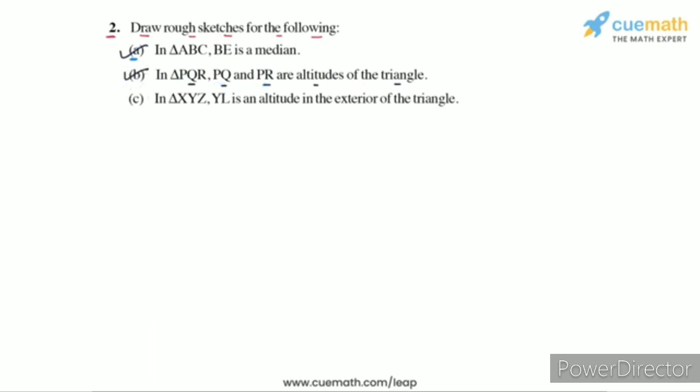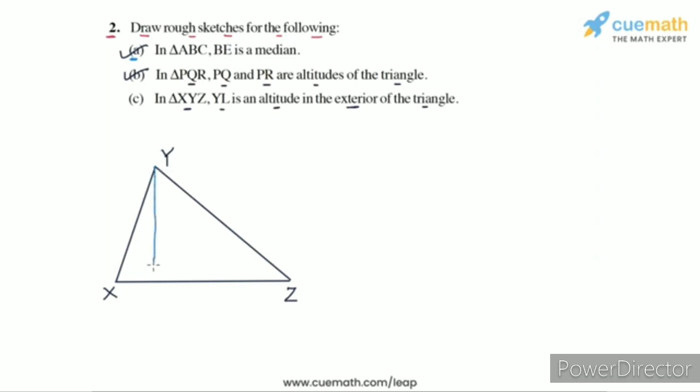Now in part C we have to draw a triangle XYZ in which YL is an altitude in the exterior of the triangle, which means it is outside the triangle. So here's an arbitrary triangle XYZ that I have drawn. Now if I draw the altitude from Y to the opposite side XZ, I will get a segment like this.